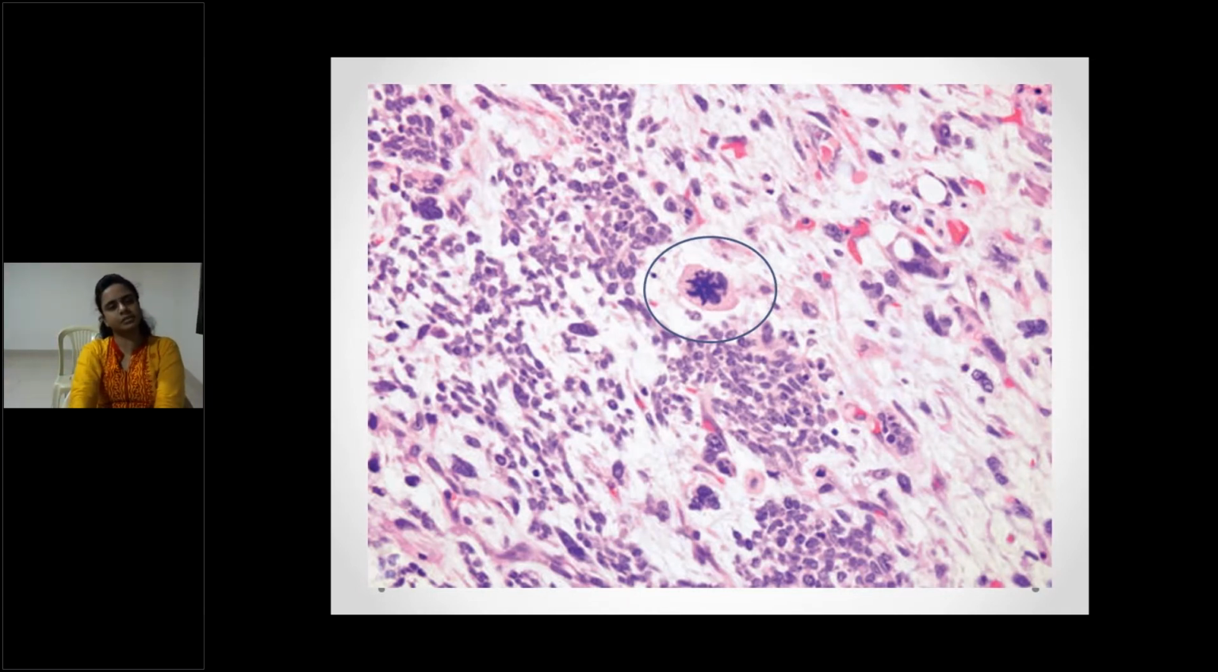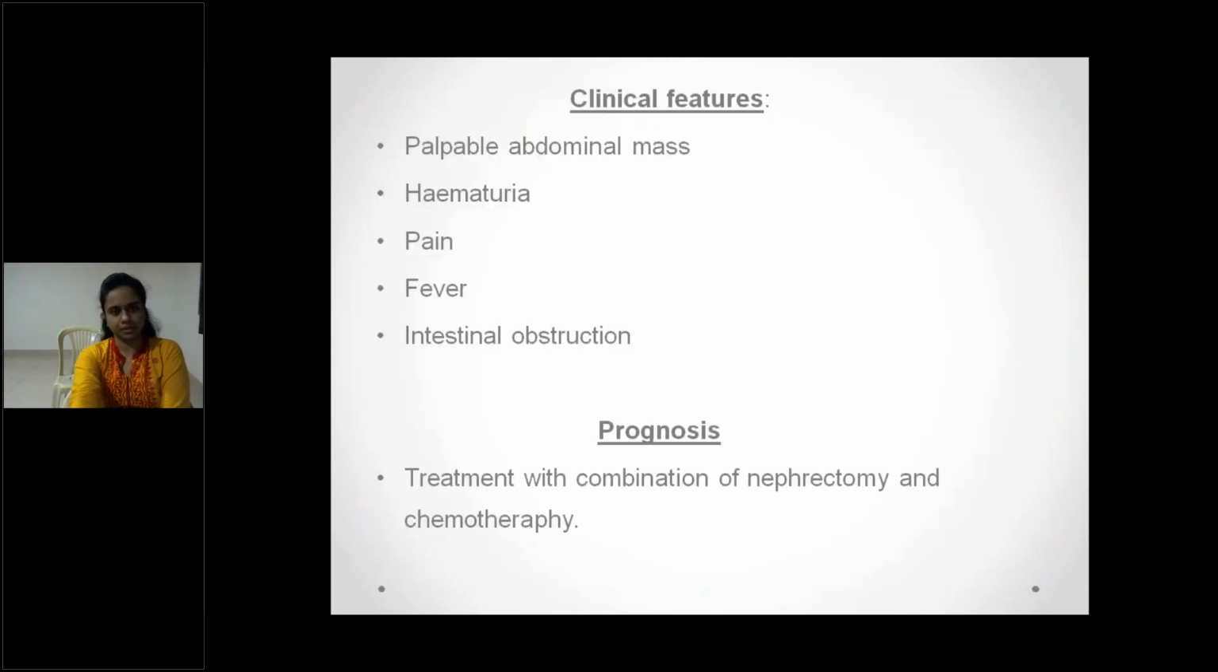Nephrogenic rests are considered to be the precursor lesions of this Wilms tumor. Anaplasia is considered when there is atypical mitotic figures or increased cell size more than three times, hyperchromatic nucleus, which usually harbors TP53 mutation, associated with bad prognosis. So overall, Wilms tumor is associated with good prognosis. Treatment consists of a combination of nephrectomy and chemotherapy.